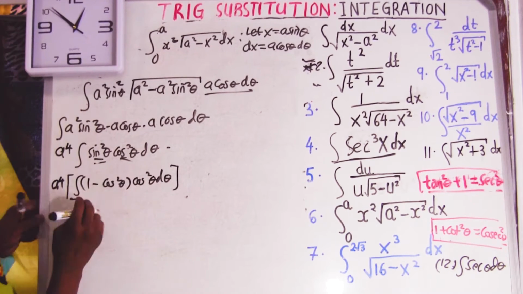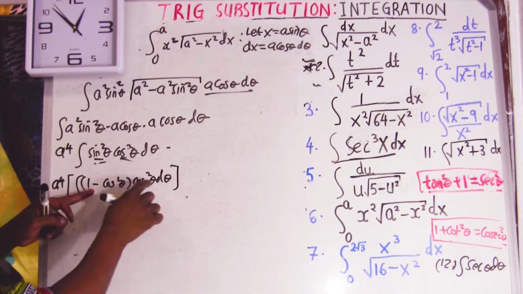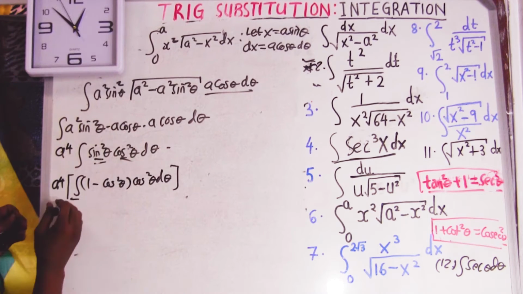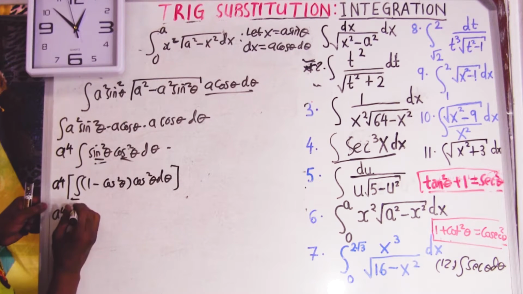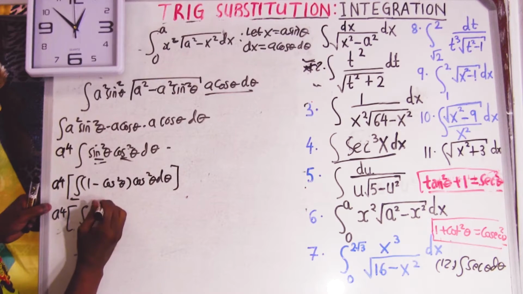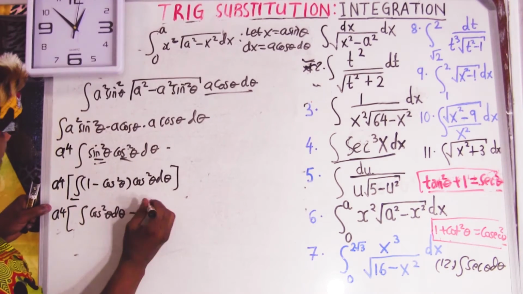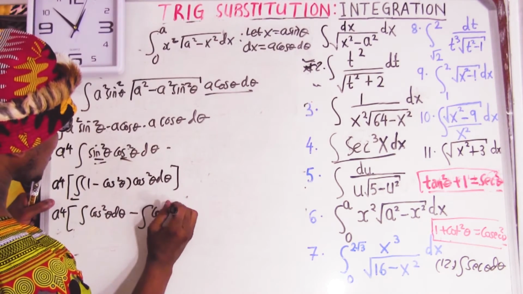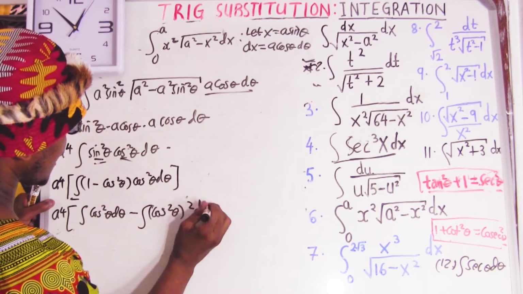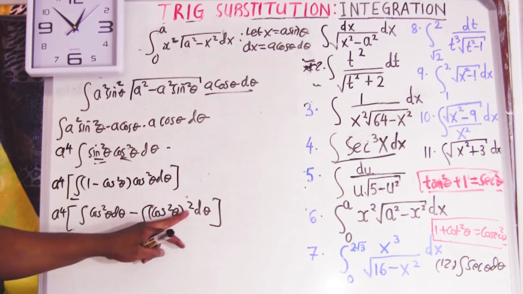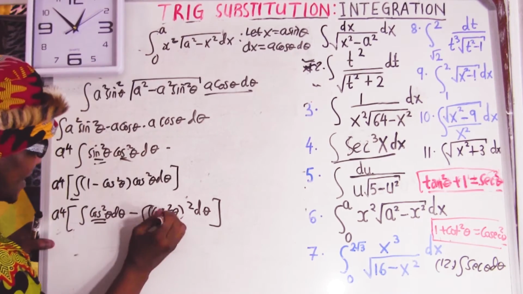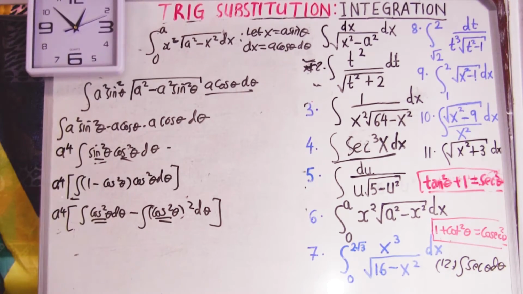Now you can multiply that out. This is going to be cos squared and cos to the power 4. So it's a to the power 4 times the integral of cos squared theta d theta minus the integral of cos to the power 4. This is the best way of doing it, because I can substitute the double angle.